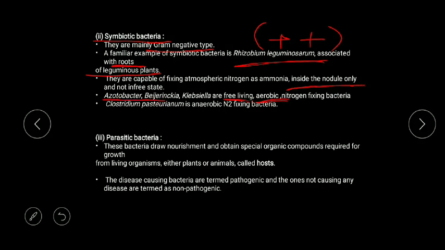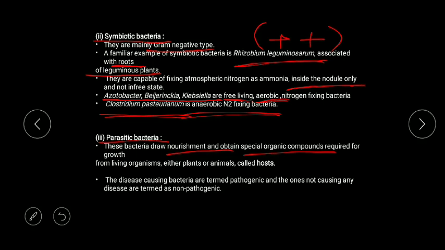Rhizobium does like that, but there are some bacteria which do nitrogen fixation in free living state also. In free living, if they are aerobic, then the examples are Azotobacter, Beijerinckia, and Klebsiella. But if they are anaerobic and nitrogen fixing, then the example is Clostridium pasteurianum. It is an anaerobic free living nitrogen fixing bacteria.